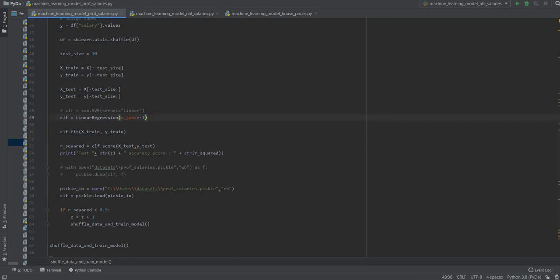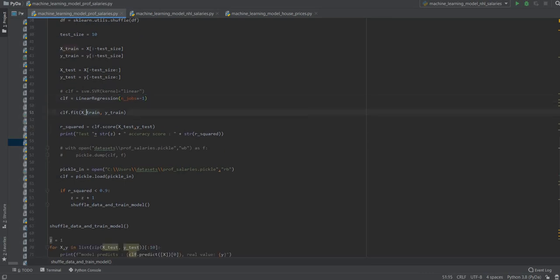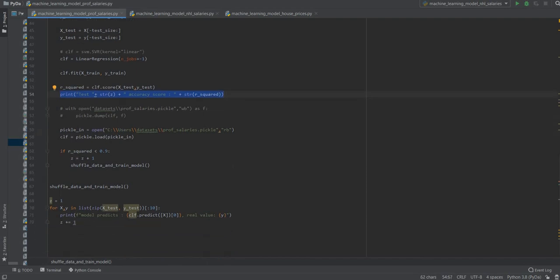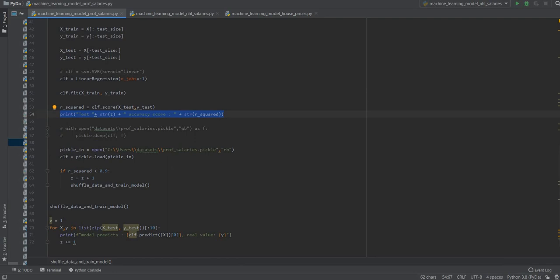And then also we'll calculate the R squared. Oh no, before we do that, first we fit our model with our training data, and then we test it with our testing data. After we test it, it will give us a score, and that score is the R squared value, the accuracy of this model. Then we want to print out the accuracy of the model, just to see how it is.